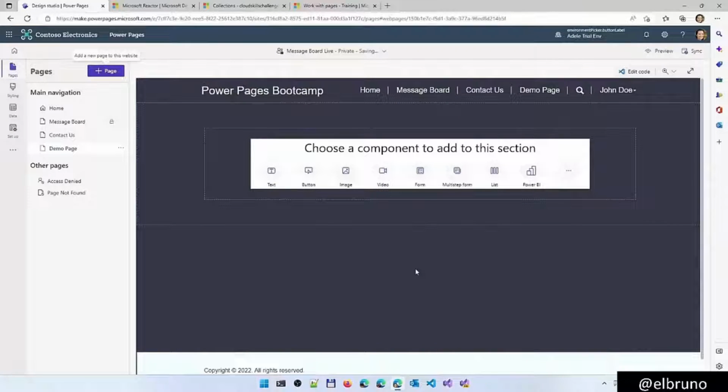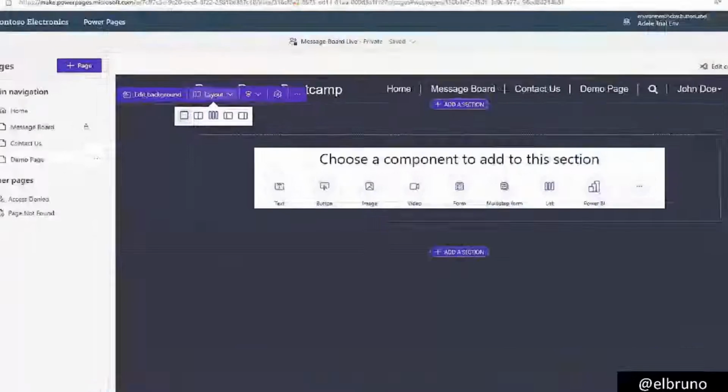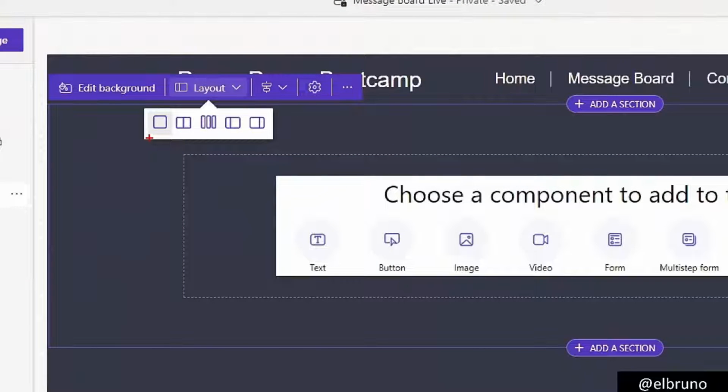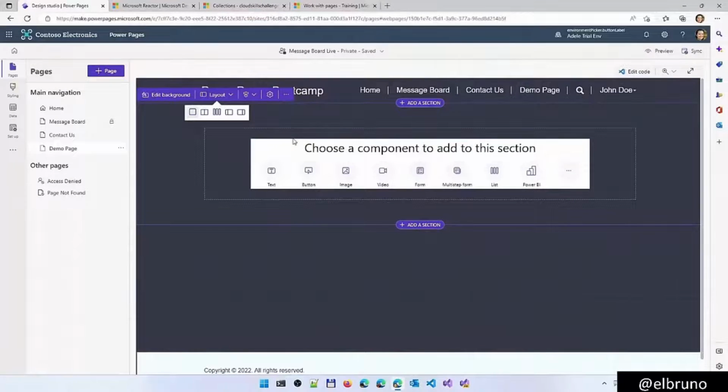Once we add the page, we are going to see that the pages also have an entry here on the top. So we have here the demo page, and internally we have the concept of sections that we can add. In a section we have the chance to add a layout with a single section container, two side-by-side half and half containers, three containers, and small, big and small layouts that we can use here.